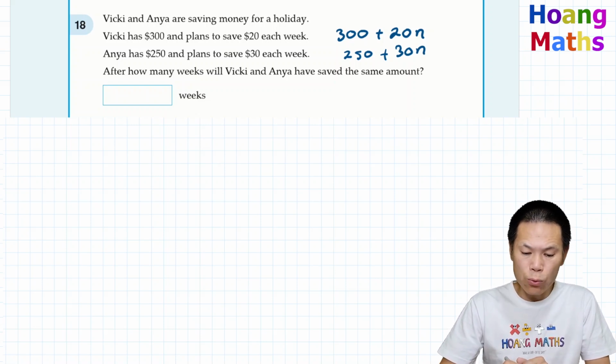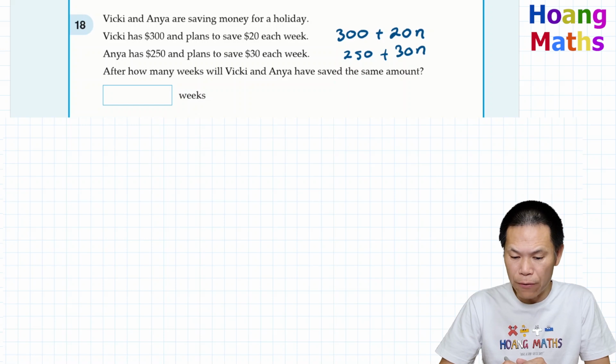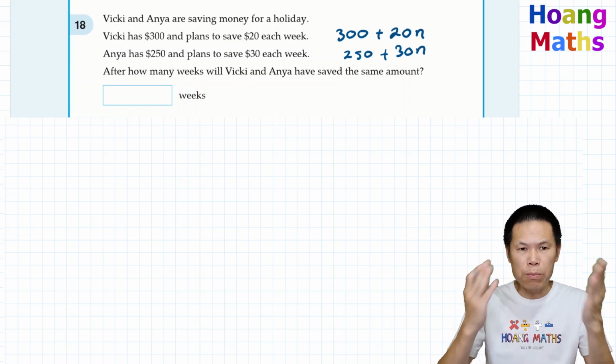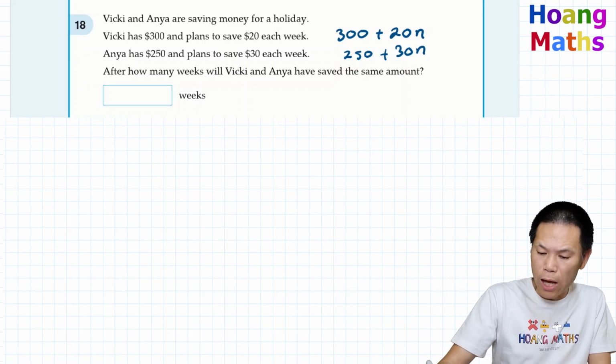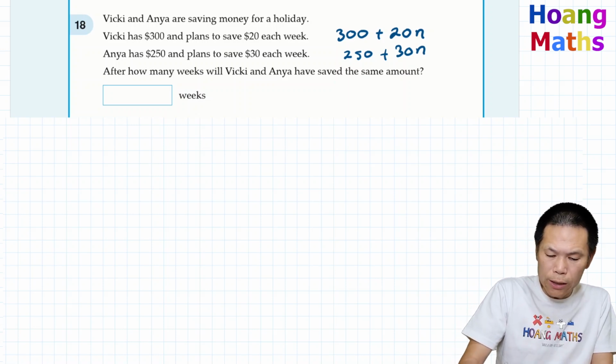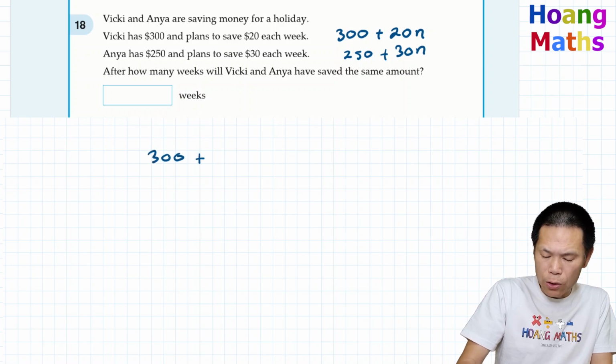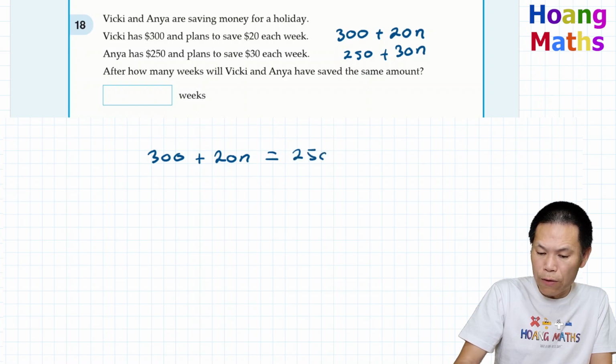After how many weeks will Vicky and Anya have saved the same amount? This means that they both have the same amount in a savings account, if you like. So let me just equate this. For Vicky, 300 plus 20n is equal to 250 plus 30n.